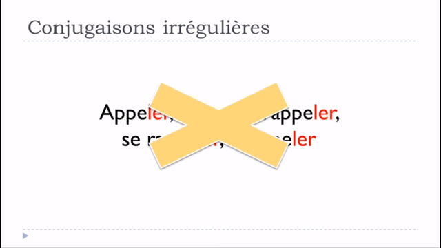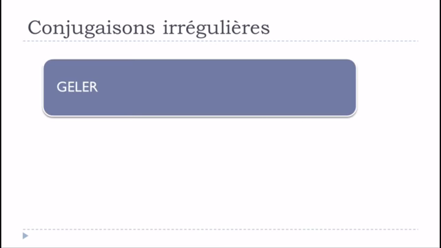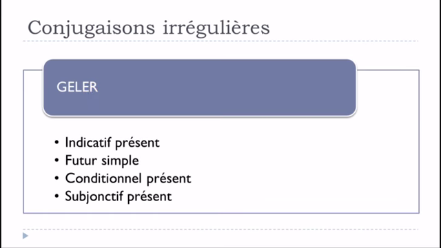Okay, so I wanted to take this verb geler, to freeze, and we'll see that geler will actually be slightly modified, and it will concern the following tenses: indicatif présent, futur simple, conditionnel présent, and then subjonctif présent. For all the other tenses, geler will be conjugated like it should be, like the other verbs from this first group are conjugated.